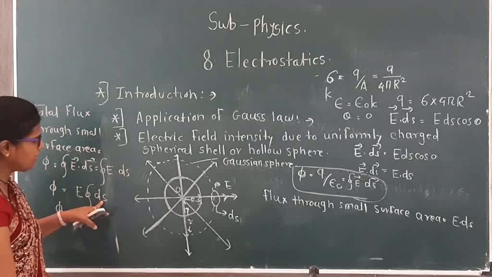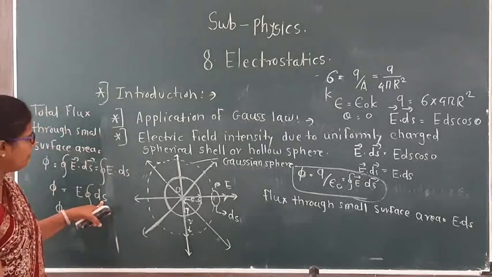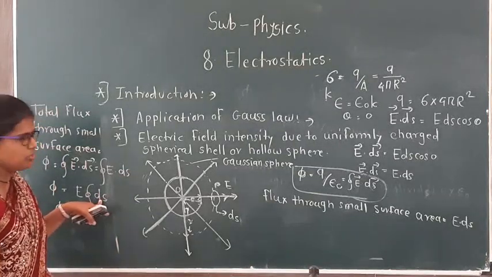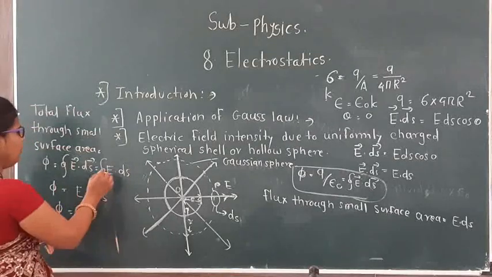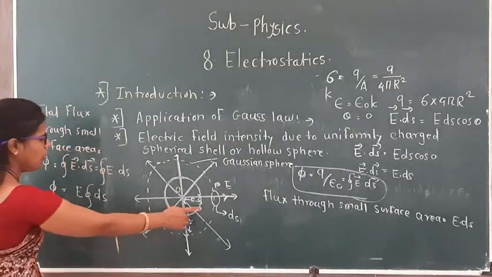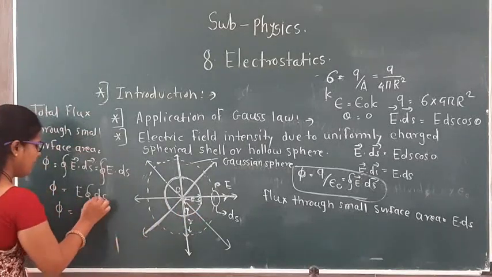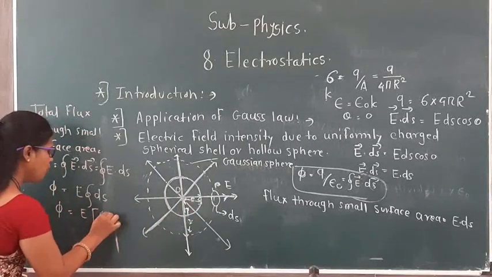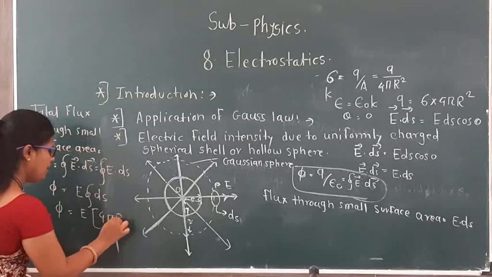The integration of ds is something we already learned in 11th standard. So we know how to find this integration. The integration of ds is 4 pi r square.